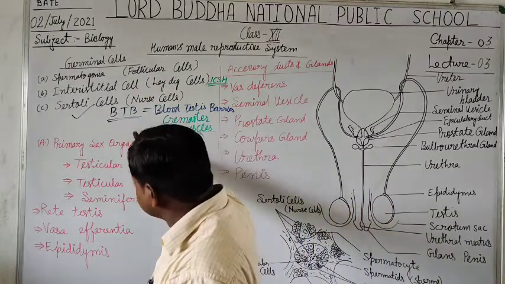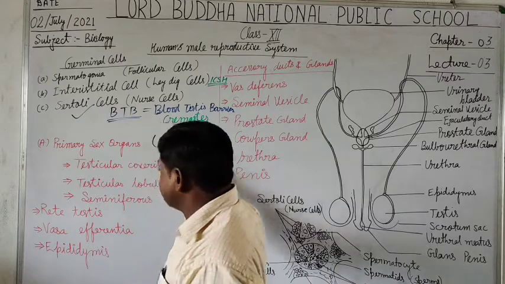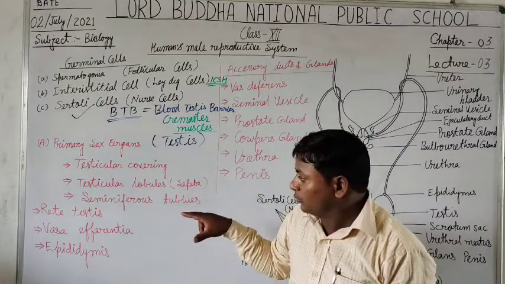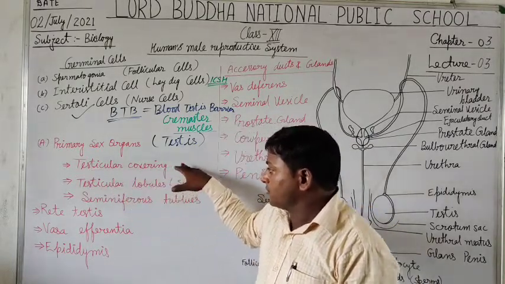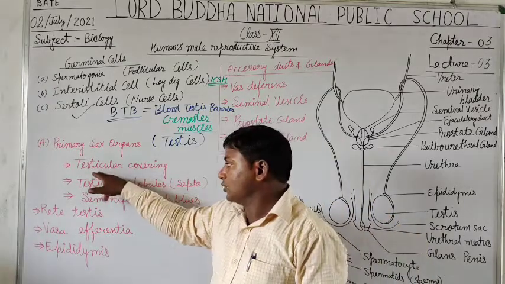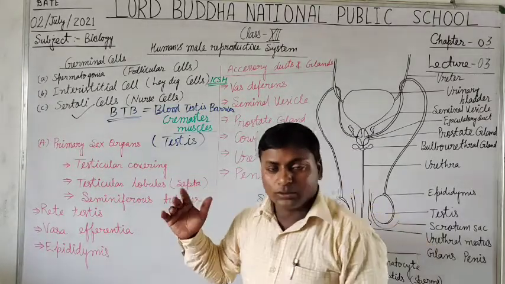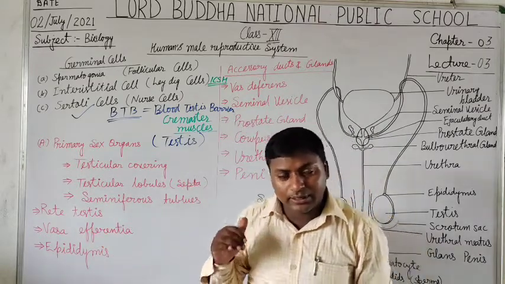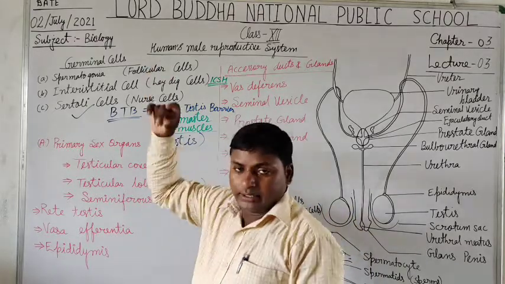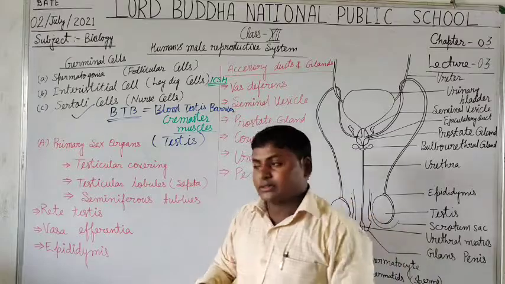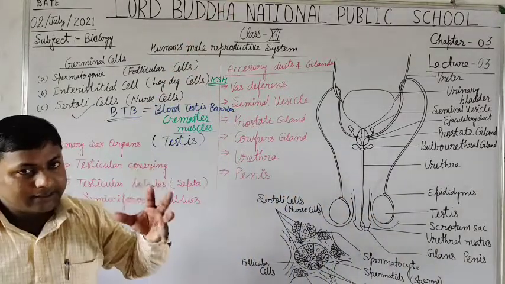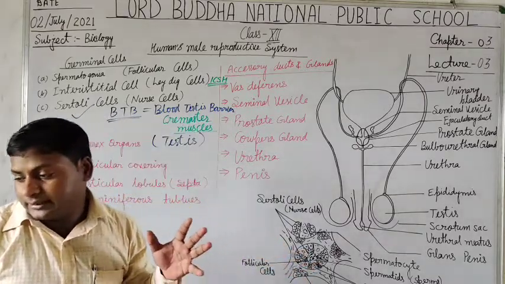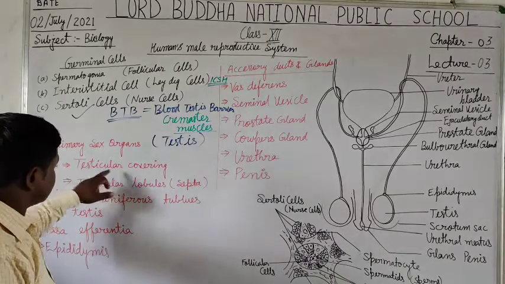Now students, the primary sex organ, the testis, is also formed of the following parts. It is enclosed by three membranous structures called the testicular covering. The outermost is the tunica vaginalis, the middle is the tunica albuginea, and the innermost, the third layer, which has a rich supply of blood capillaries, is present inside the testicular covering.